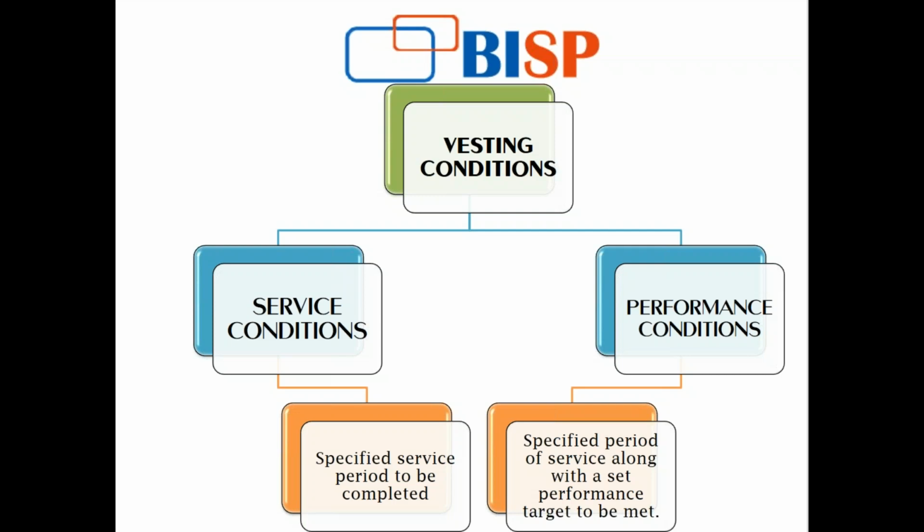Now, after this, we're going to take two examples of how share-based payments happen and what the importance of the vesting conditions is, because vesting condition is something that really happens in the modern world. This is not just theory, this is something which happens in the practical world. Under IFRS 2, the nature of the condition, that is, whether it is a vesting or a non-vesting condition, affects the timing of when the expense is recognized.